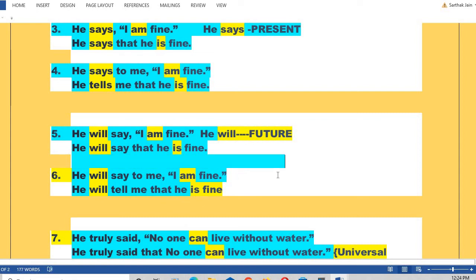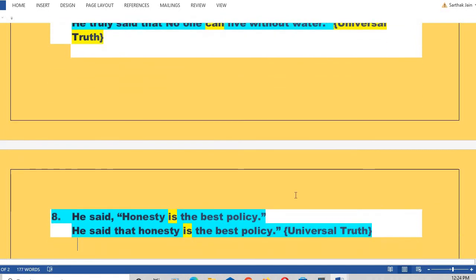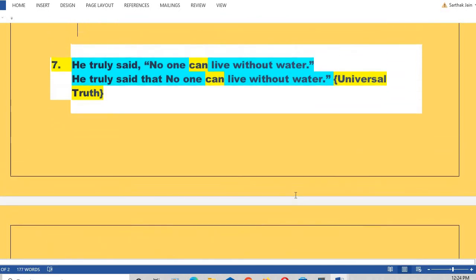So always remember, when the reported verb is in future, the verb of the reported speech will not change its tense. Okay, now next sentence. This is also a bit different. That's why I thought of bringing these for you.